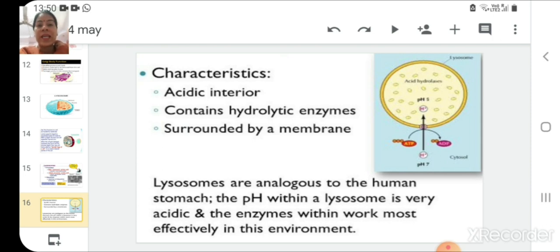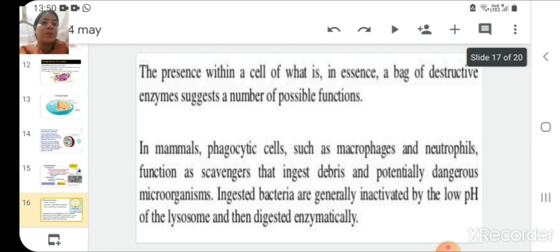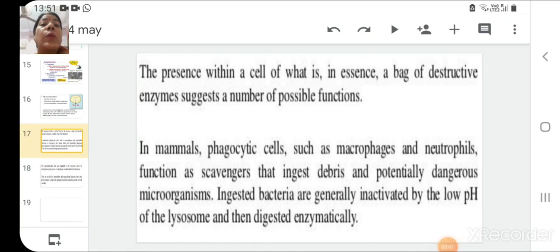So it has very strong acids which help in digestion of various worn out material, and its own cell also. The presence within a cell of what is in essence a bag of destructive enzymes suggests a number of possible functions within the cell.